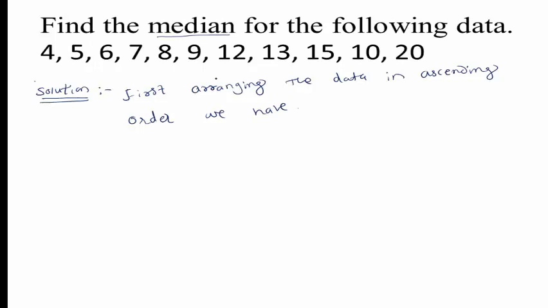Ascending order means first you take the smallest observation. Here the smallest observation is 4, then 5, 6, 7, 8, 9, 9, 10, 10, 12, 12, 13, 15, 15 and 20.